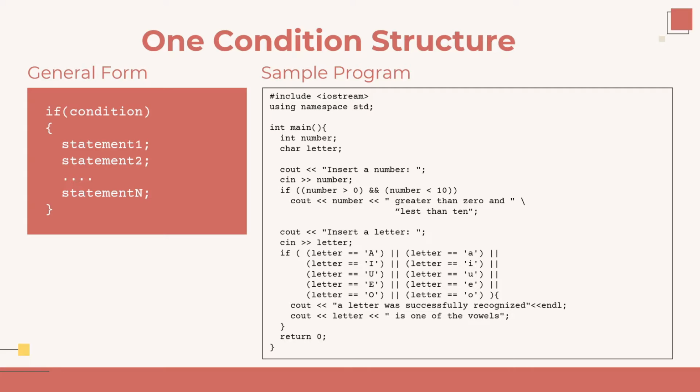Next, the program will ask the user to input a letter. If the letter matches the letters in the if condition, which are A, I, U, E, O in uppercase and lowercase, then the program will print the sentence, a letter was successfully recognized, and it will also print that the input letter is one of the vowels.